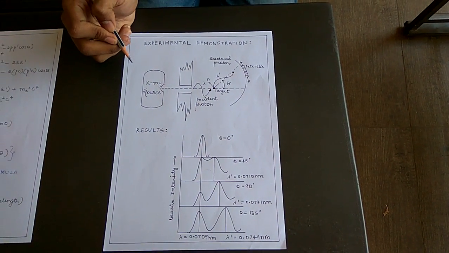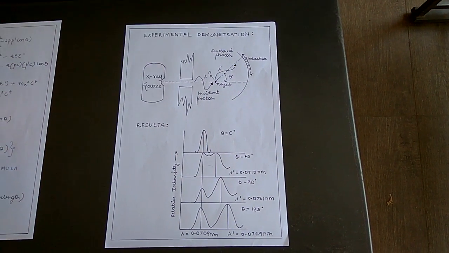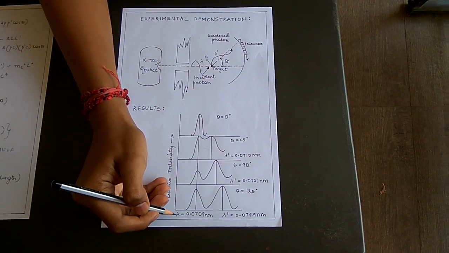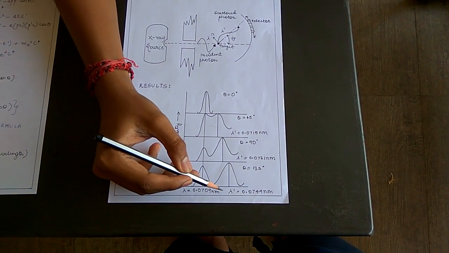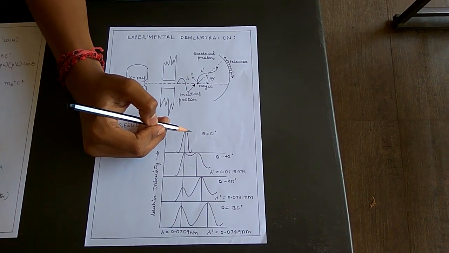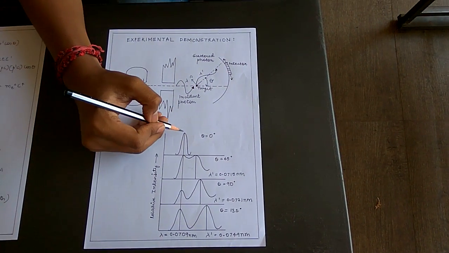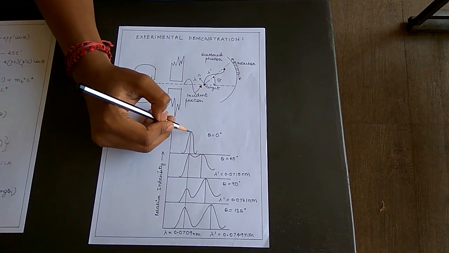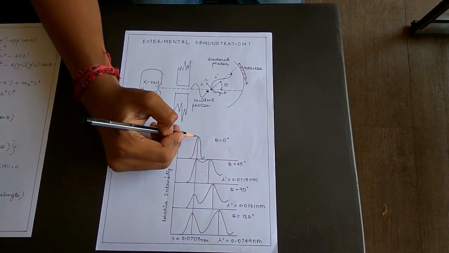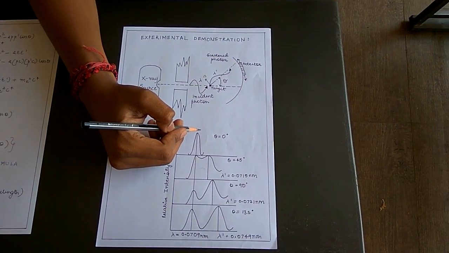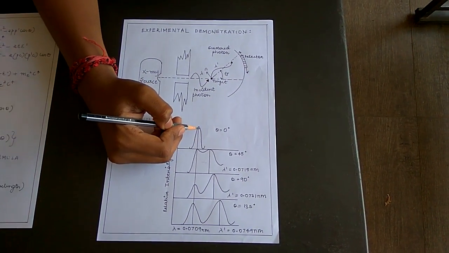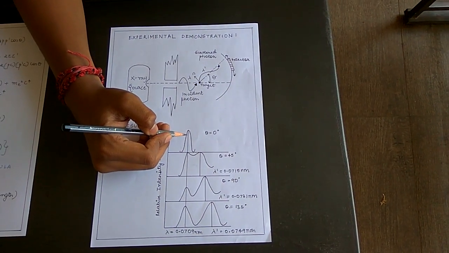Moving on to the results, Compton plotted a graph of relative intensity versus wavelength, and the change in the wavelength. What we see from the results is that at the first peak, that is theta equal to 0, there is only one peak that appears, after which you can see two peaks that keep appearing. The first peak corresponds to the photon that gets scattered from a tightly bound electron of the atom, and hence the photon does not lose any energy.